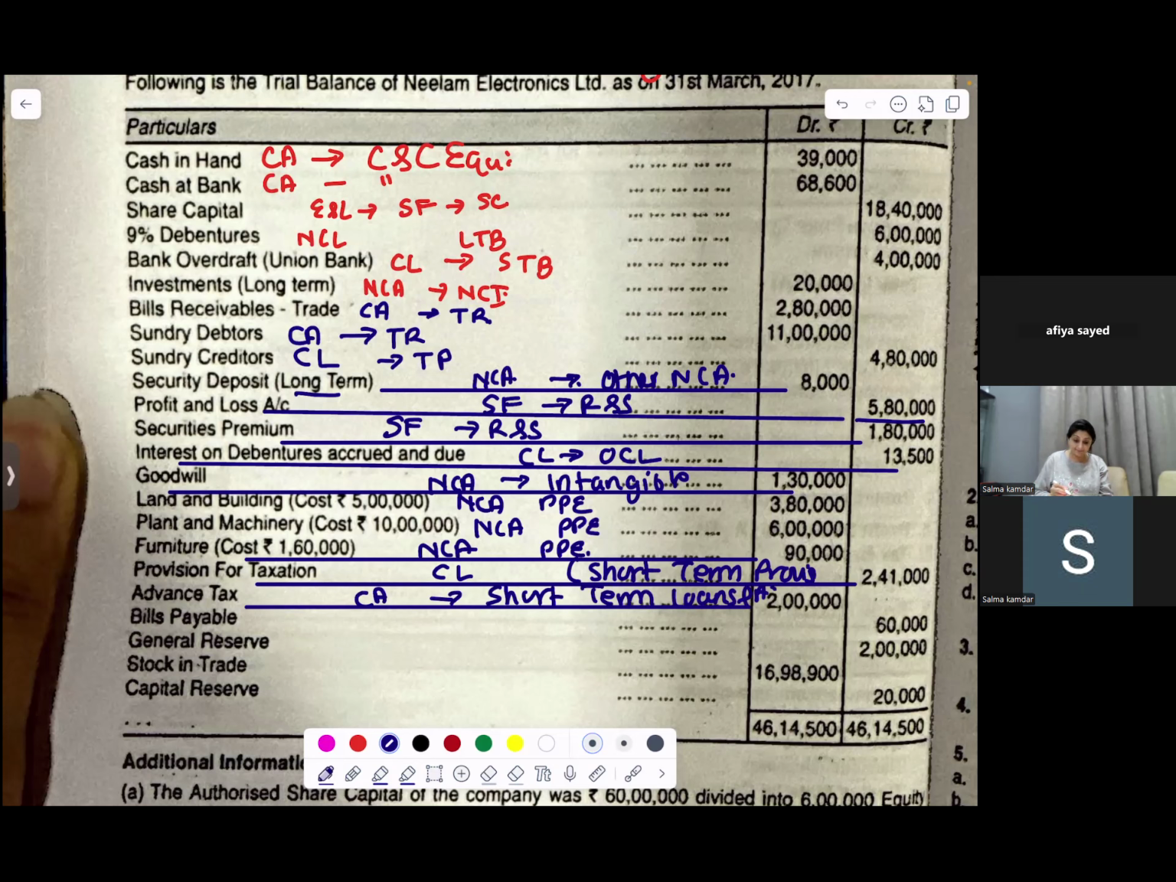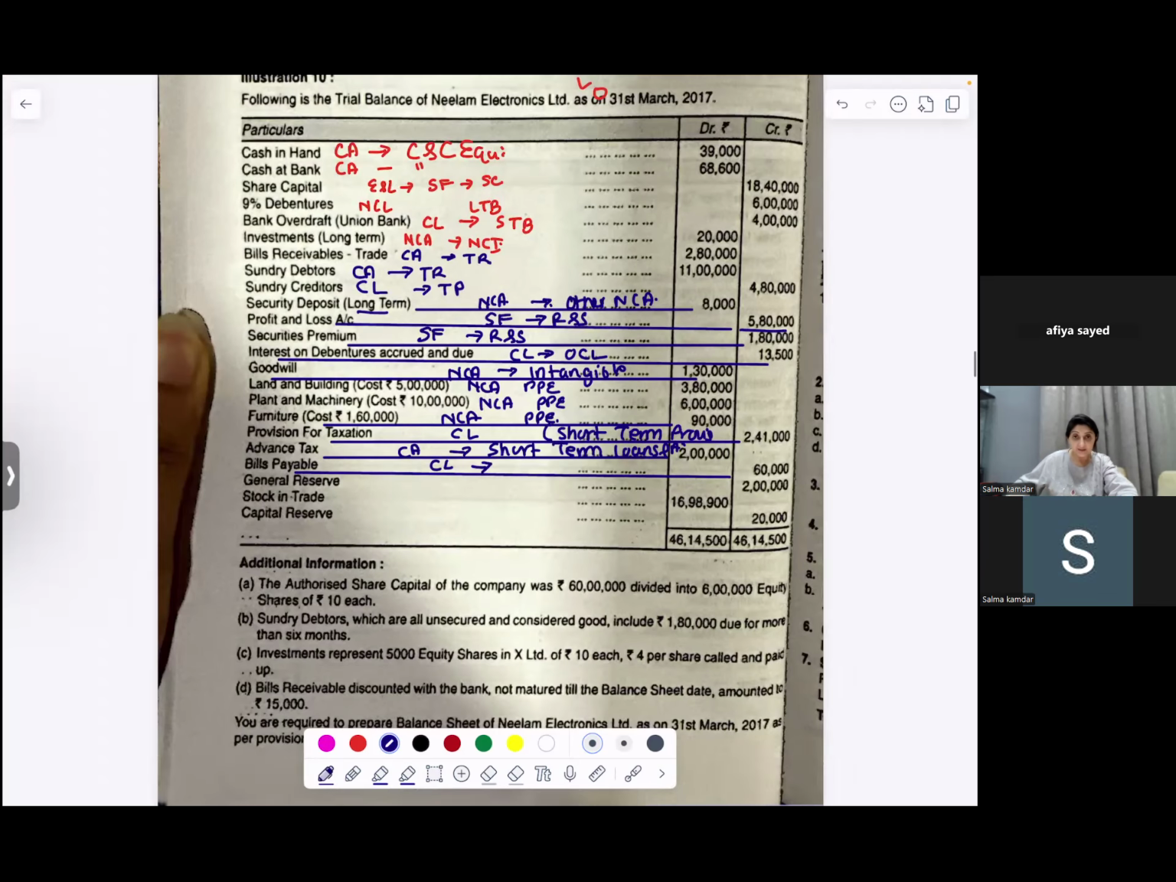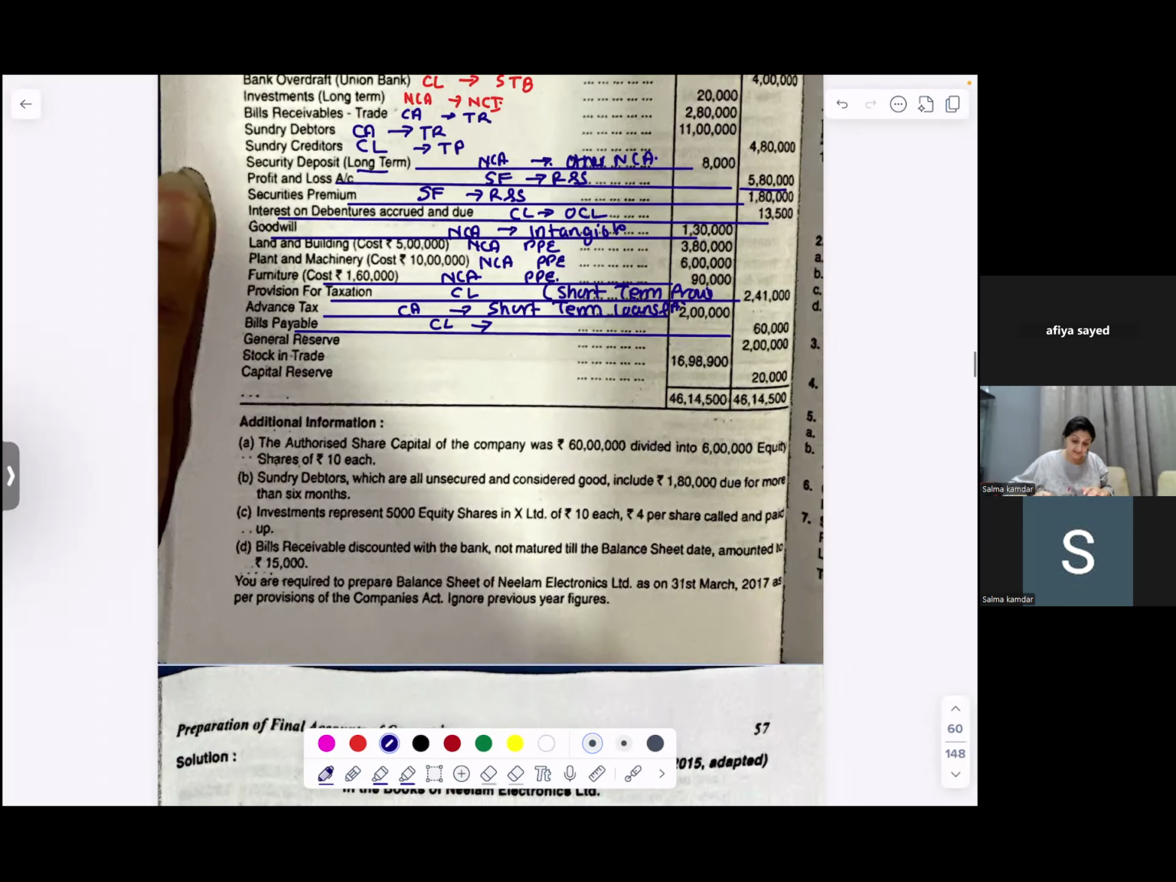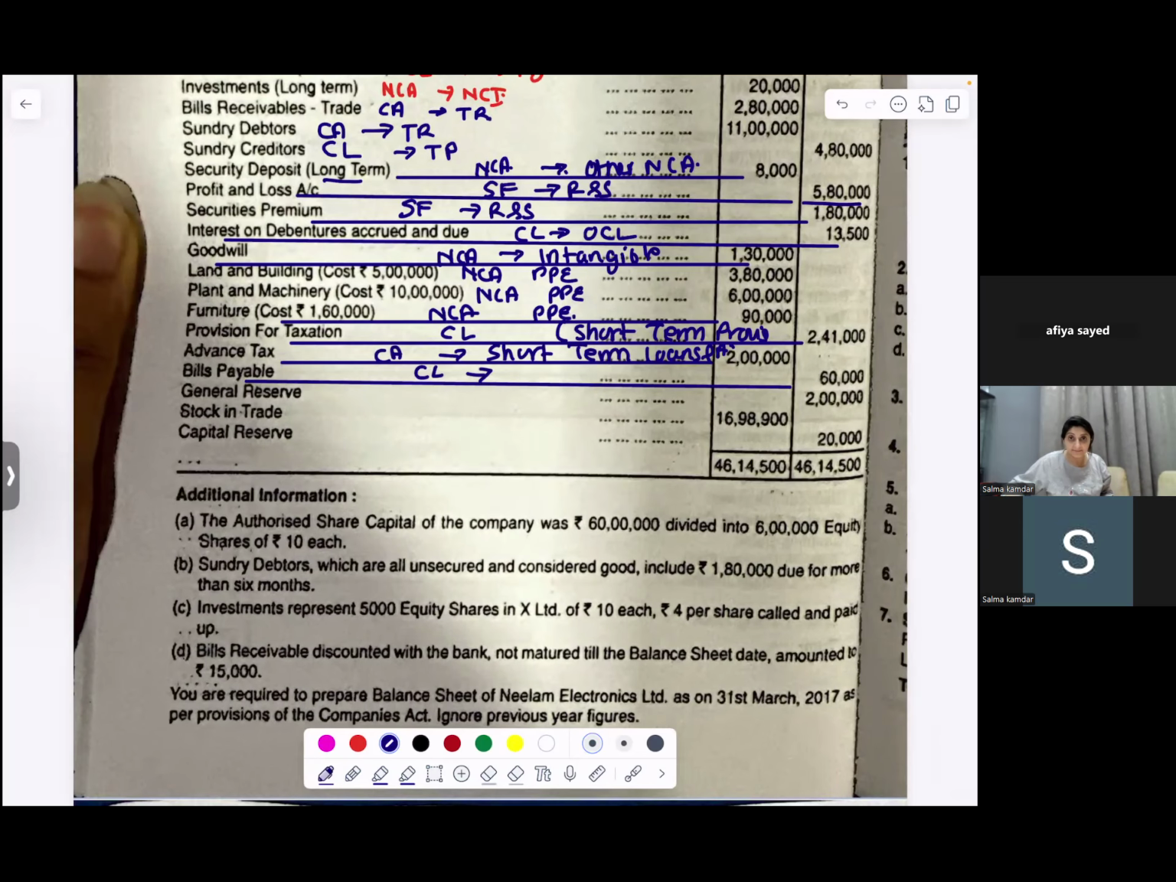Bills payable. Wait, where is the liability? Advance tax and short-term loans and advances go in the current assets, for the current year what you've paid. Okay.